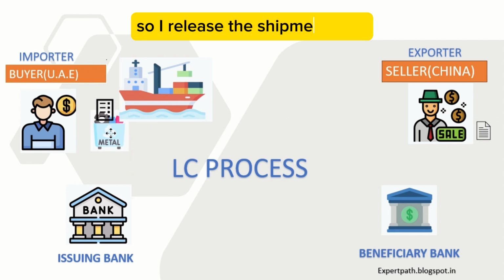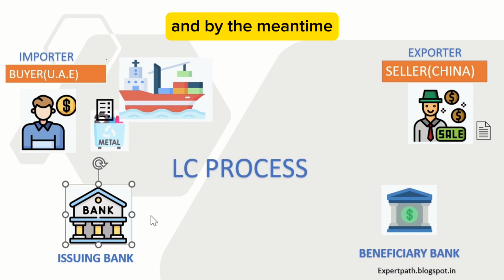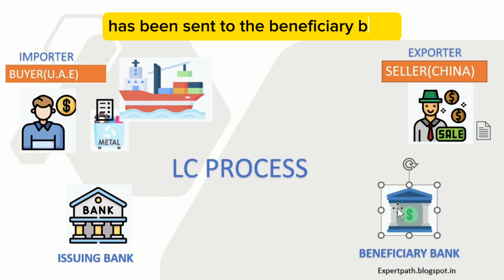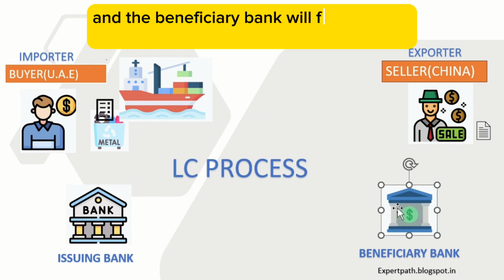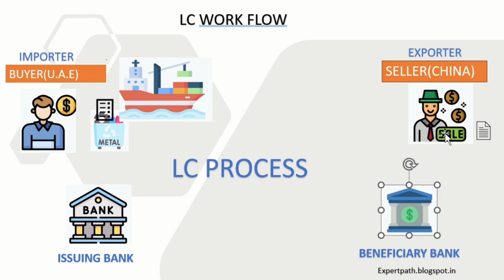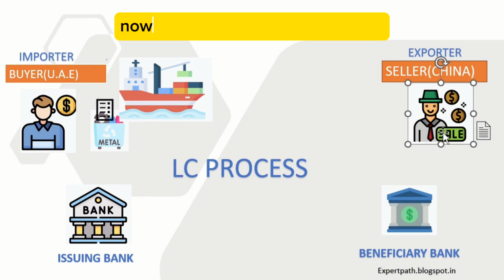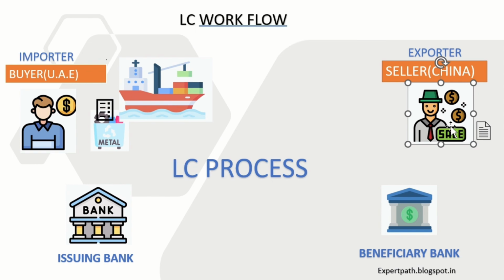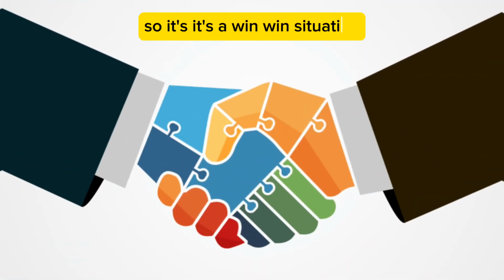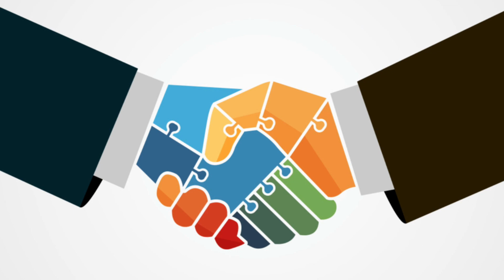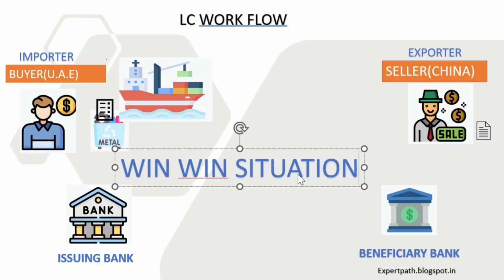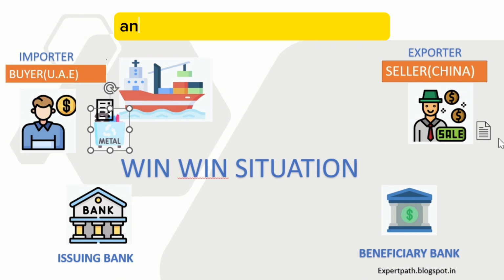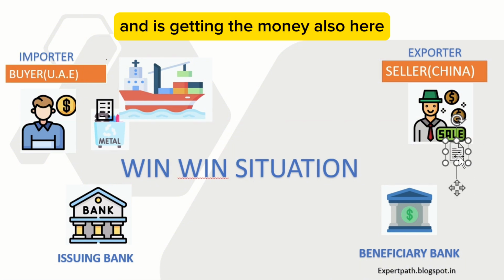So I release the shipment here, and in the meantime, the funds debited from my account have been sent to the beneficiary bank, and the beneficiary bank will forward these funds to the end beneficiary. He has an account with this bank, so his account will be immediately credited. So it's a win-win situation for both parties, where I get the material here and he also gets the money.